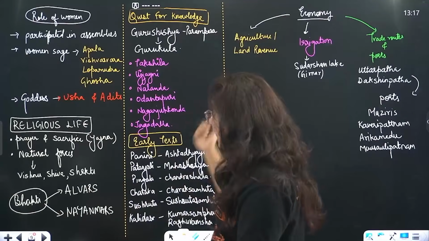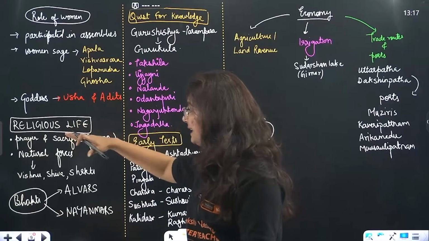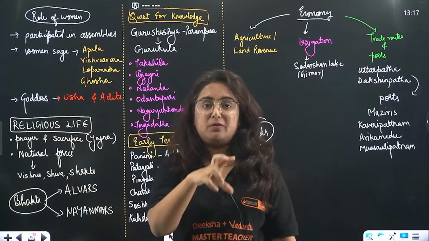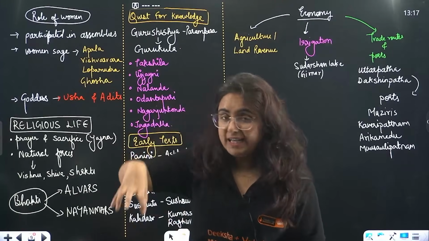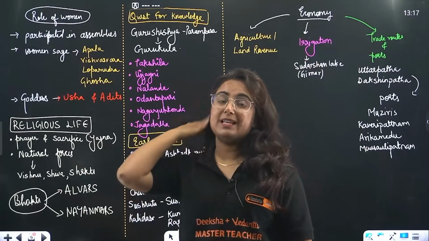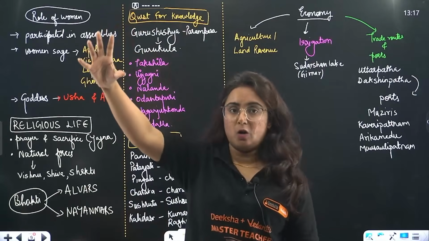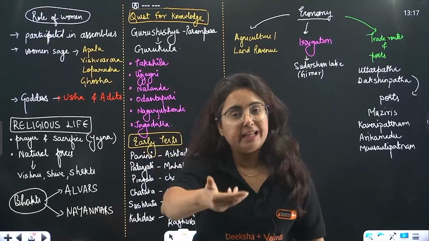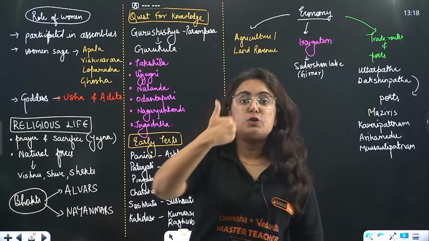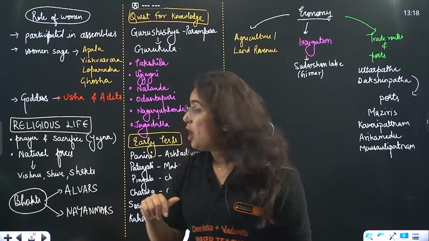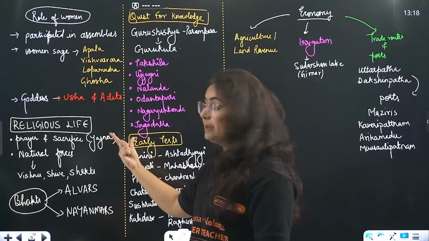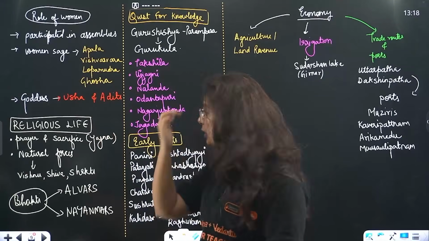Okay, then religious life was such that in the initial Vedic times, we used to worship in a way that fire was treated as a mediator between humans and God. So hymns were dedicated to fire in the Rig Veda. Rituals were performed along with the hymns being recited. Okay, all those things are basically the part of yajna or yagya, what we call today.